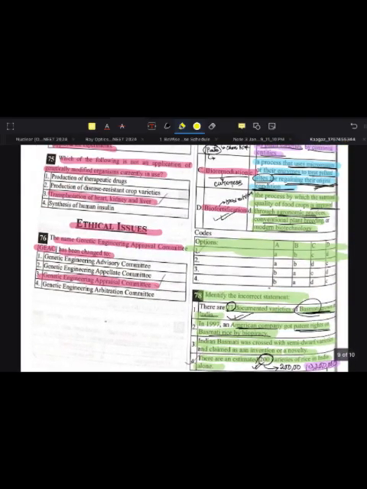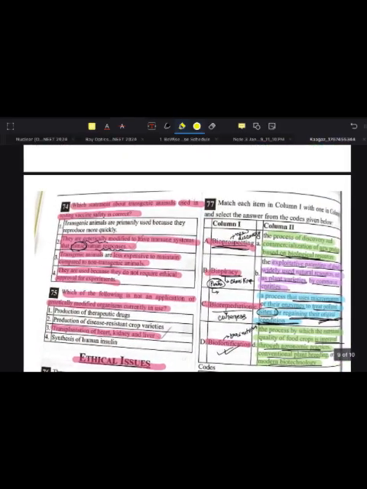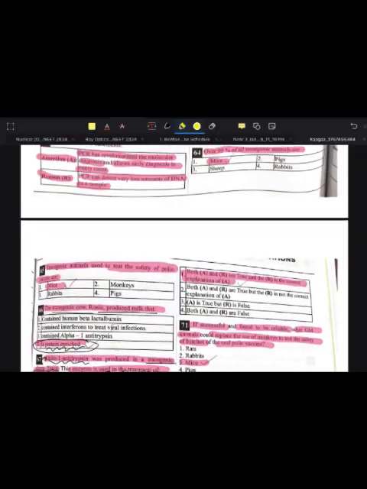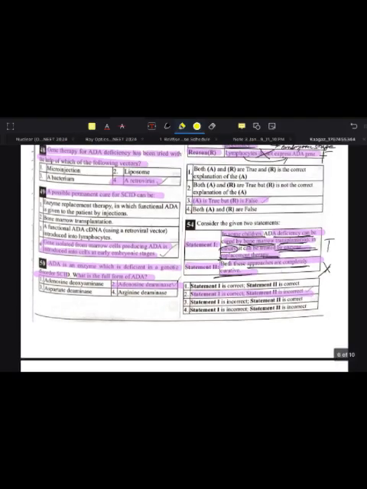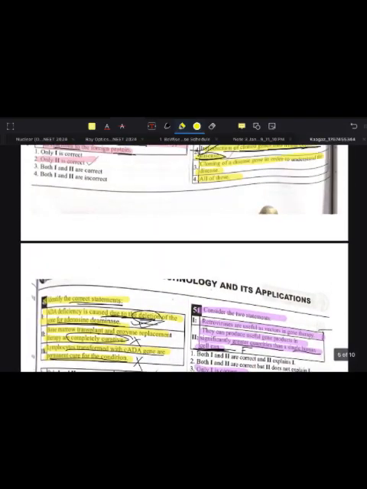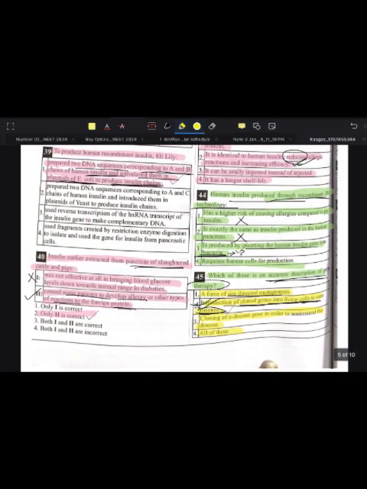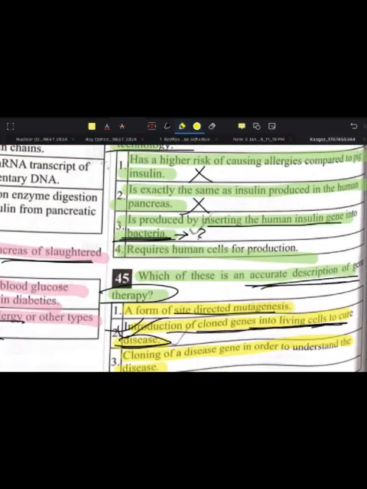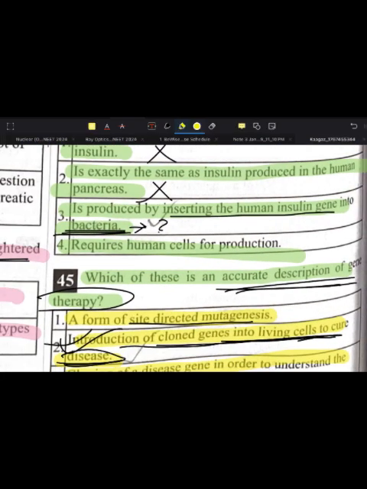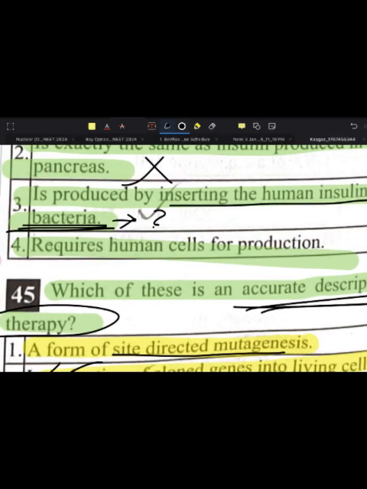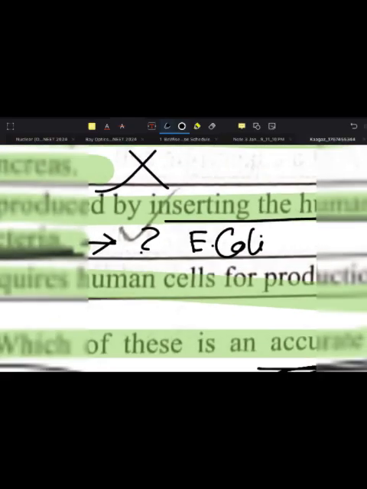Okay, as I had said, I would give the answers to some questions that you mention in the comment section. Let me say the answers now. Let's see if we remember. First is this: human insulin produced through recombinant DNA technology, in the bacteria, what? The bacteria will be E. coli.